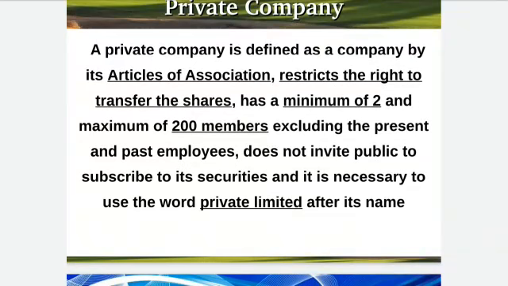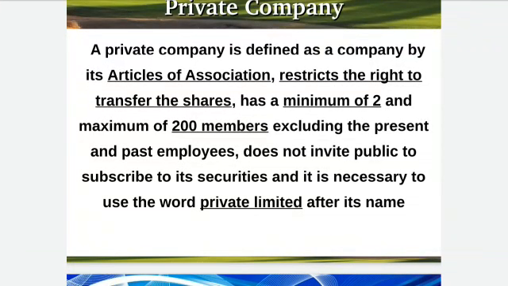Then if we talk about some of its features, the first one is number of members. We will discuss it later. In short, the minimum number of members required to start this business is 2, and the maximum number is 200. Then it prohibits the transfer of shares. The shares of this company cannot be bought or sold directly in the open market. Then if we talk about liability, the liability of the members of this company is always limited.